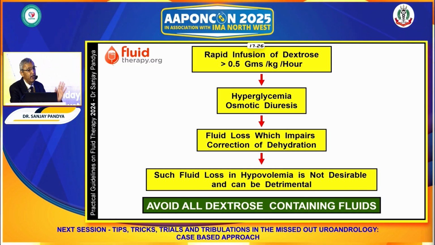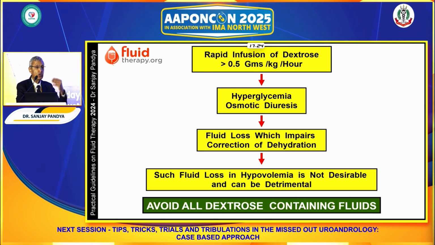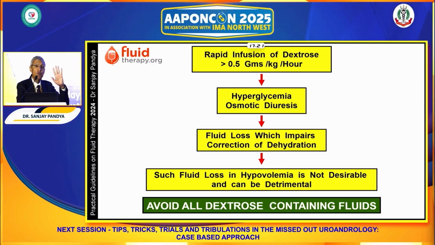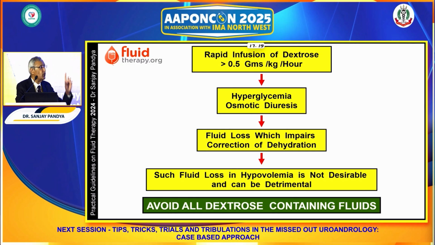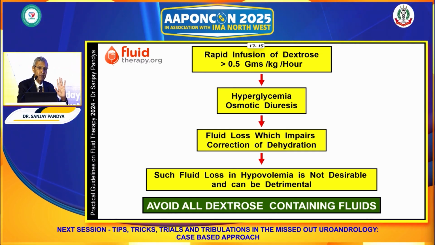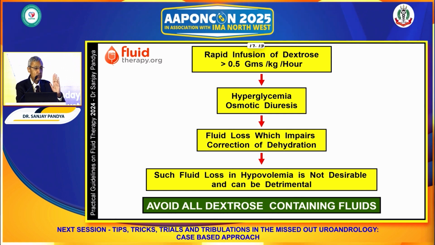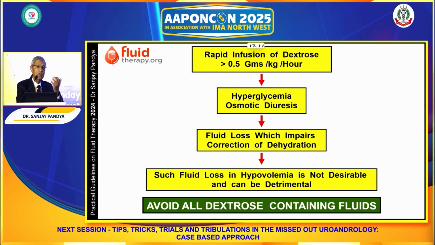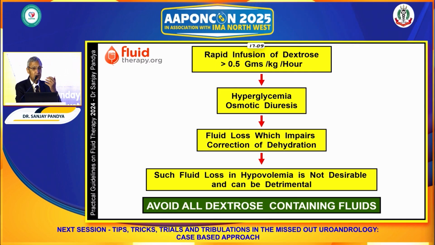Hyperglycemia induces glycosuria. Urine output will increase, which is harmful in 2 ways. Number 1, if urine output increases, we say now slow down because output is good, we have adequately replaced the fluid. That is something which will make us take a wrong decision.